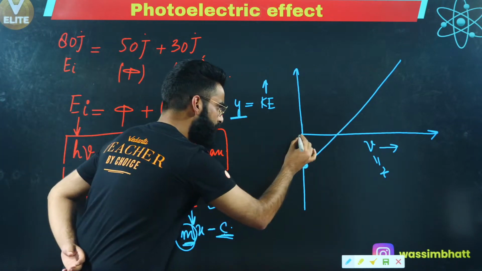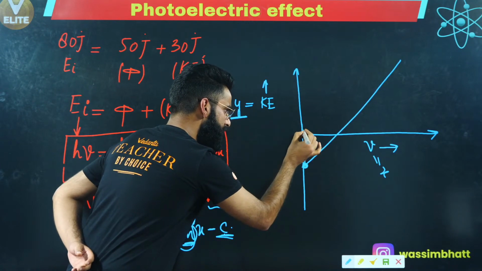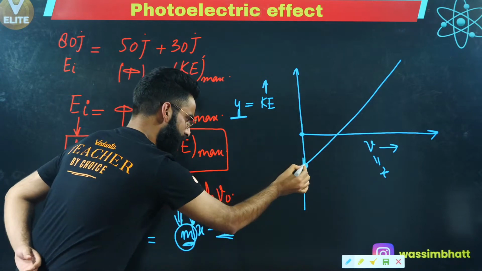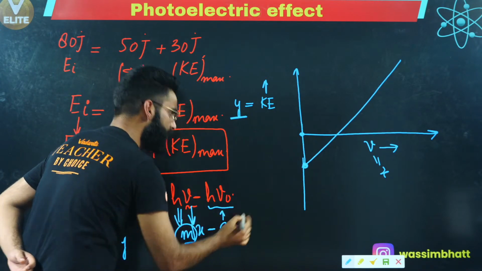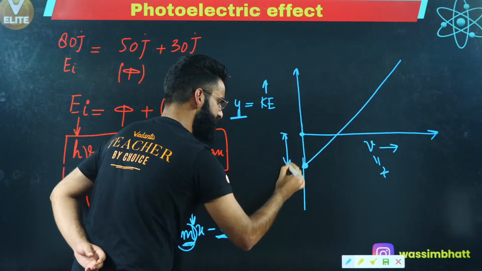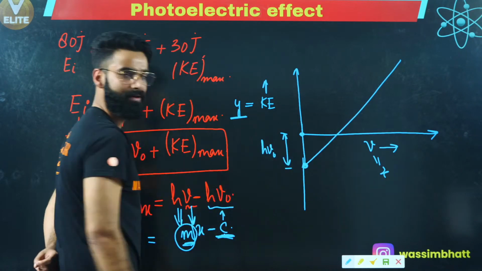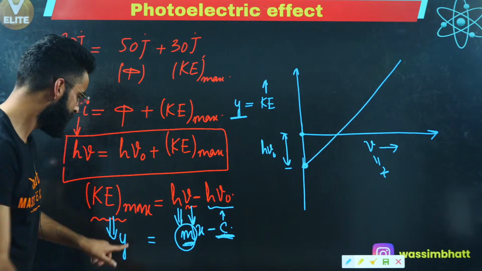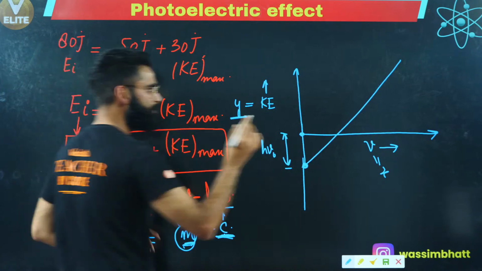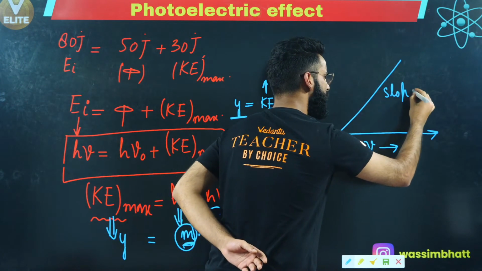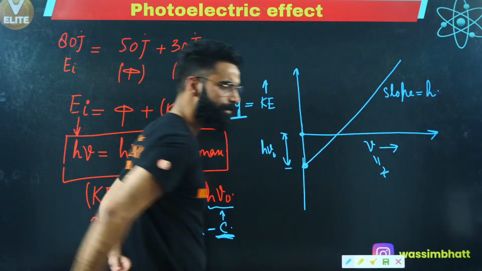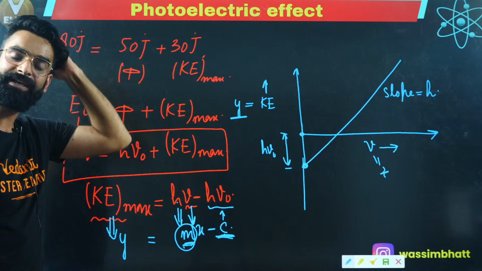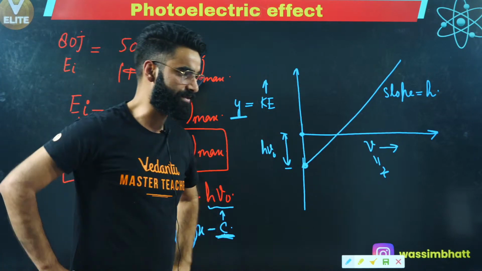Okay. So if I ask you what is the distance from the origin, this is the origin. What is the distance from the origin to the point from where the curve starts? That's something which I call the intercept, denoted by c, and c over here is simply h nu naught. This is the distance, h nu naught. And if I ask you about the slope, slope means the value of m. What is the value of m over here? The value of m over here is simply h, so the slope of this curve is equal to h. As simple as that. This is the curve between the kinetic energy of the emitted electron versus the frequency, okay?